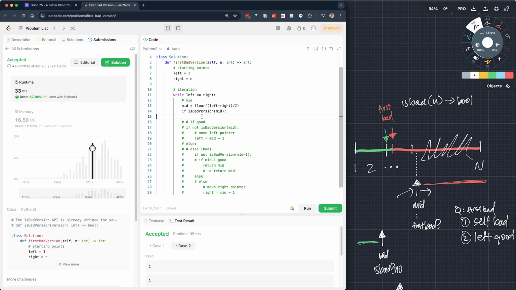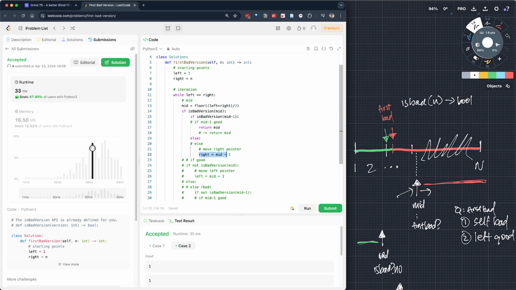So maybe you want to do something like, if it's bad, then we do these things, right? What happened? Did I not copy the whole thing? Okay, so if it's bad, and then it's bad again, we actually just move right.